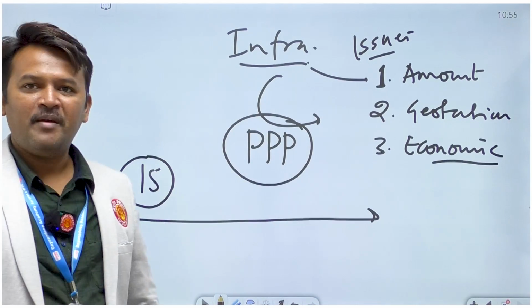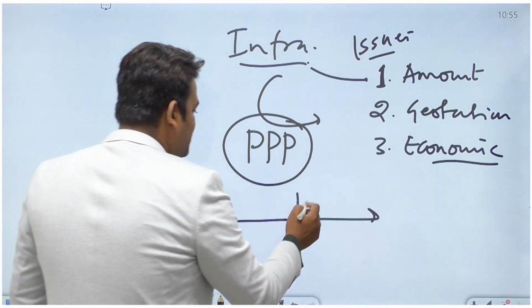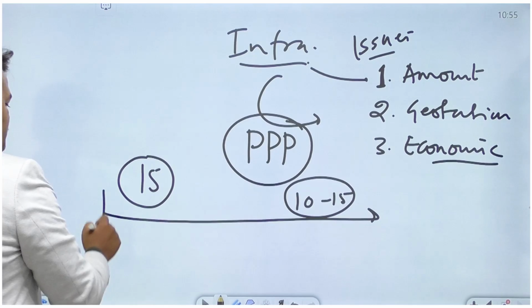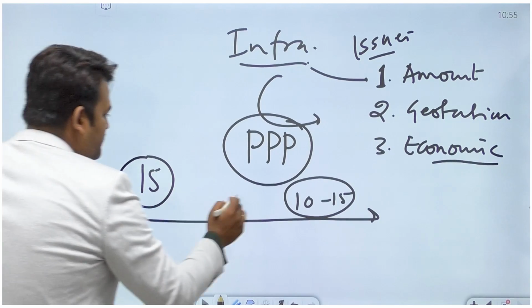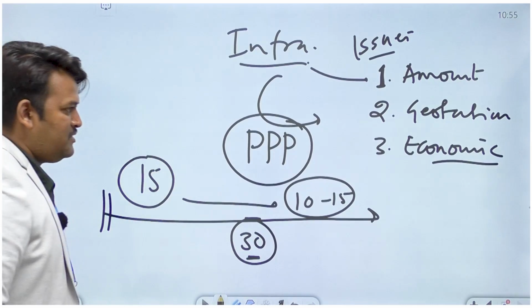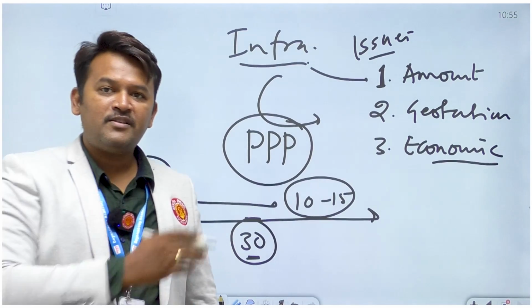There has to be some time gap to earn that much money, let's say 10 to 15 years more. So when we are investing that much money, let's say 1 lakh crore, we are looking at a time frame of around 30 years. So around 30 years of gestation period.